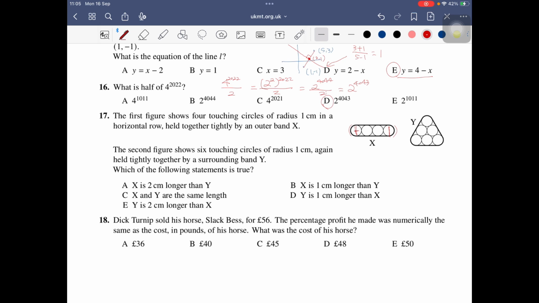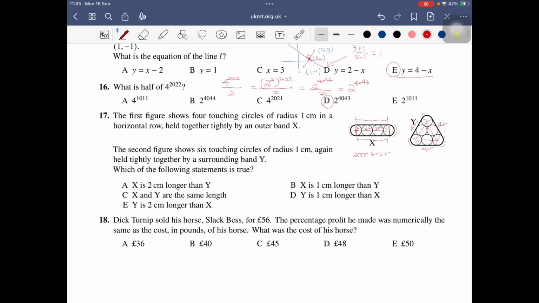No, sorry. Before that, we can set this radius r. So the circumference is 2 pi r plus this one r, 2r, 2r, and r. So from here to here is 6r, so altogether 12r. So this is x. And from here to here, this is 2r, 2r, so 4r, 4r, and 4r.